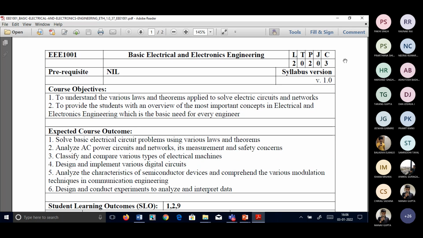So what is the objective? Why do you want to read this subject? The purpose of reading this subject is that you have to understand the various laws and theorems to solve particular electric circuits and networks. If any circuit is given to you, you should be in a position to solve the circuit.